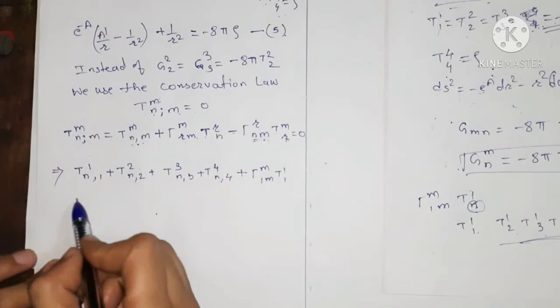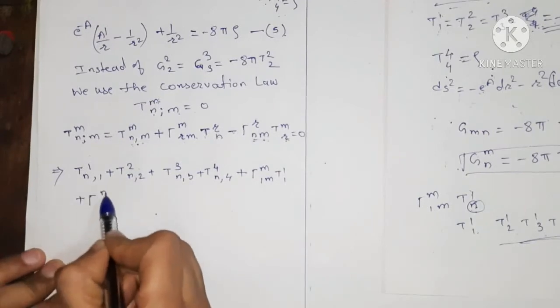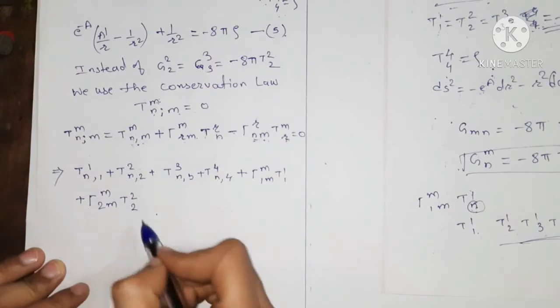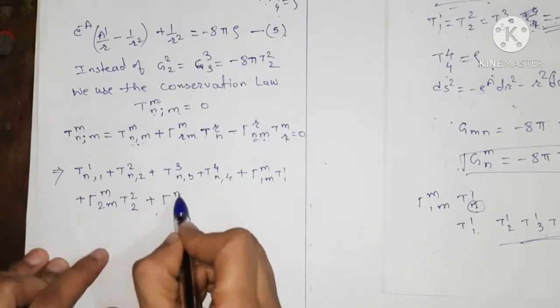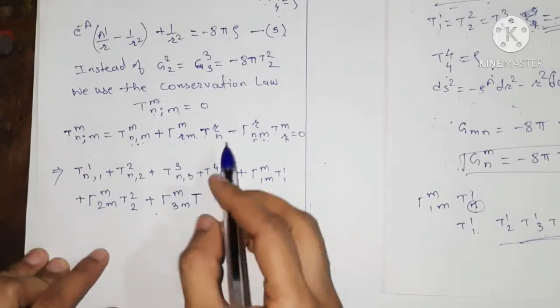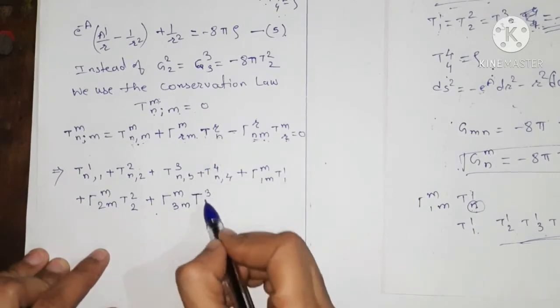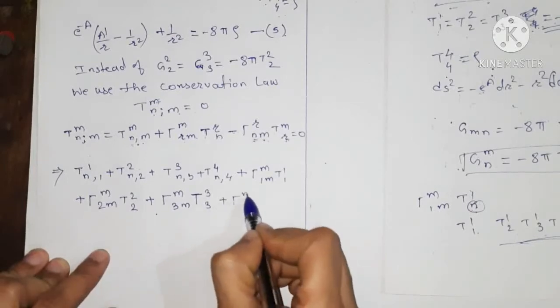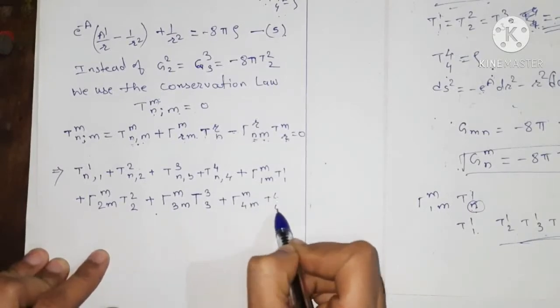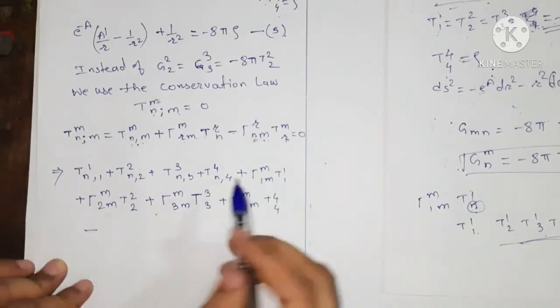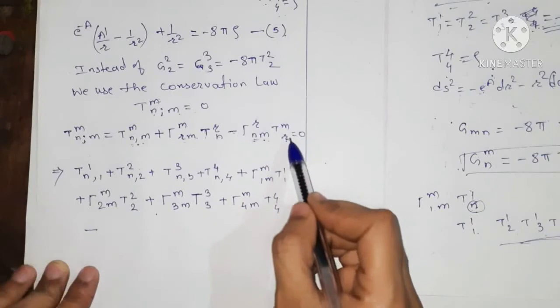Okay, plus Γ^m_{2m} T^{22}, and n we choose equal to 2, plus Γ^m_{3m} T^{33}. Now here r is 3 and n is also chosen as 3, plus Γ^m_{4m} T^{44}. Okay, now minus Γ^r_{nm} T^{mr}.